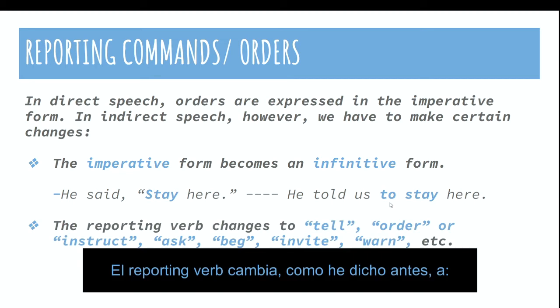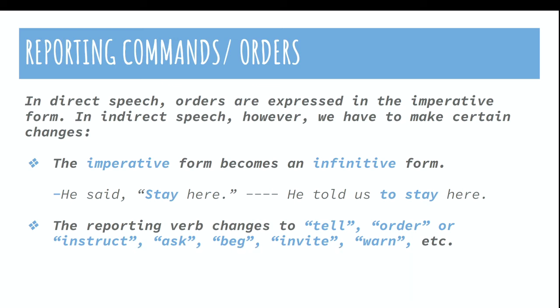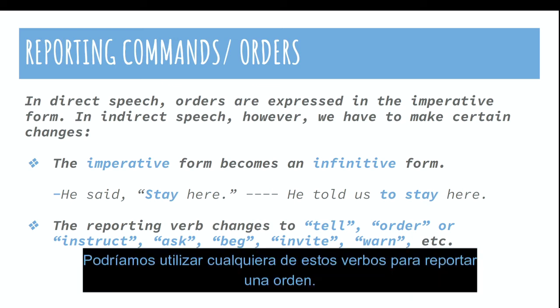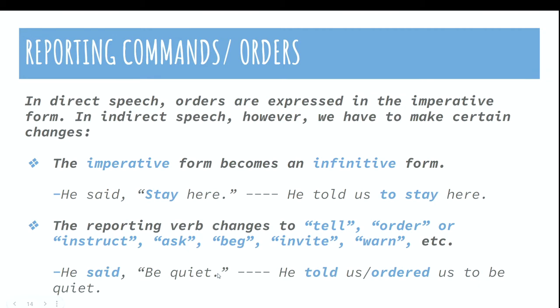The reporting verb changes, as I said before, to tell, order, or instruct, ask, beg, invite, warn. We could use any of these verbs to basically report a command or an order. He said, be quiet. He told us. He ordered us. He begged us. He warned us. He invited us. He instructed us to be quiet.